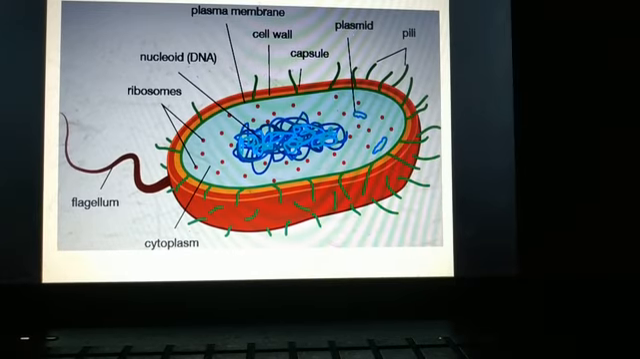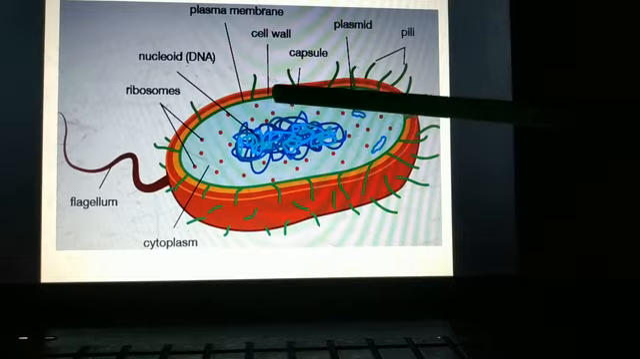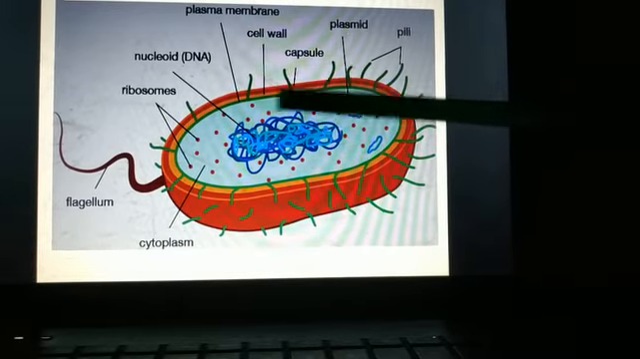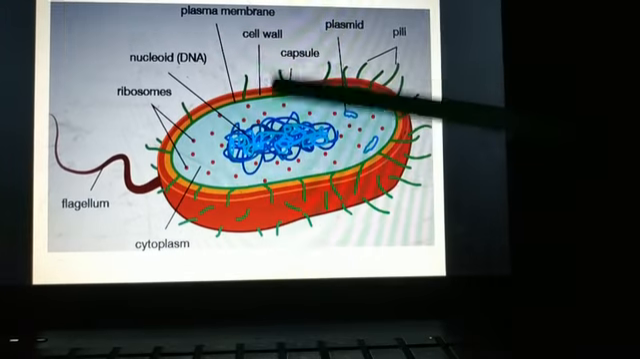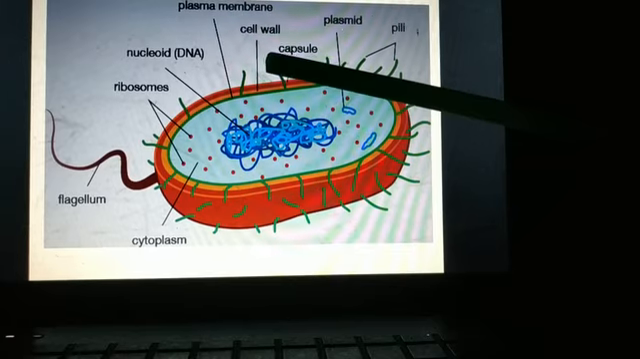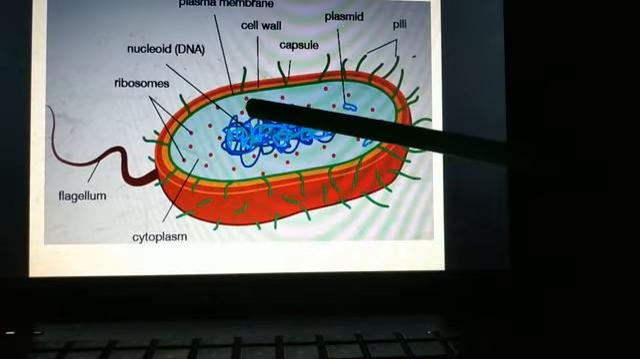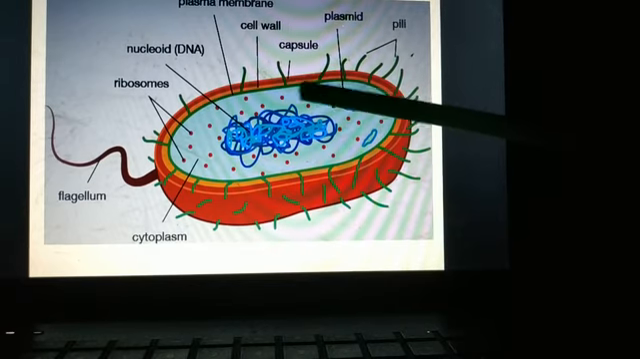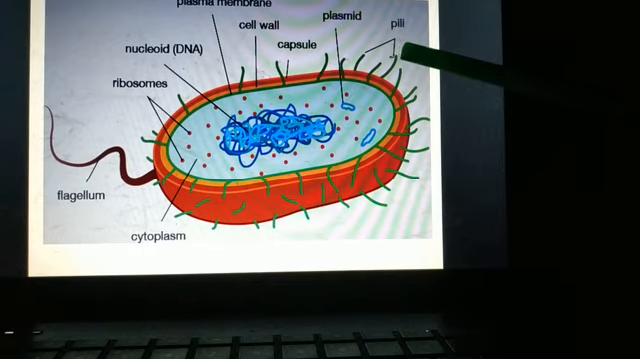One more structure, students, is present in the infoldings of the plasma membrane. These are known as mesosomes. It is not there in the diagram, but these are present only in prokaryotes. Mesosomes are infoldings of plasma membrane. So at certain places the plasma membrane gets folded and they form small structures. These are known as mesosomes.